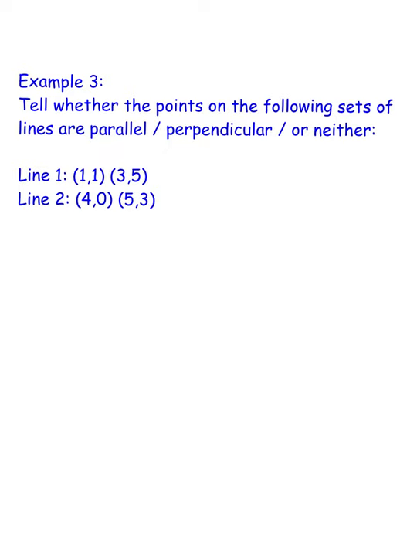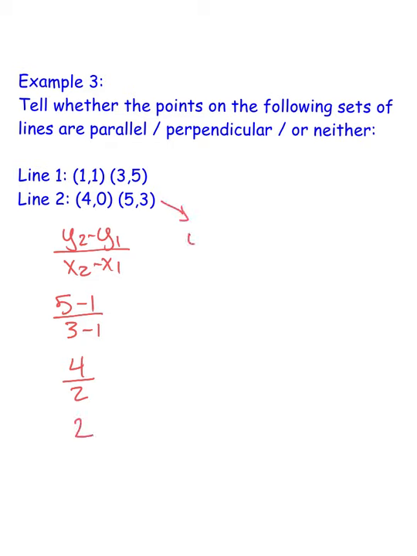Again, we want to check and see if these points are parallel, perpendicular, or neither, so we need the two slopes. So we're going to do y2 minus y1 over x2 minus x1. We're going to do 5 minus 1 over 3 minus 1, 4 over 2, which is 2. I'm going to do it again for this set of points. y2 minus y1, x2 minus x1, 3 minus 0 over 5 minus 4. This becomes 3 over 1.